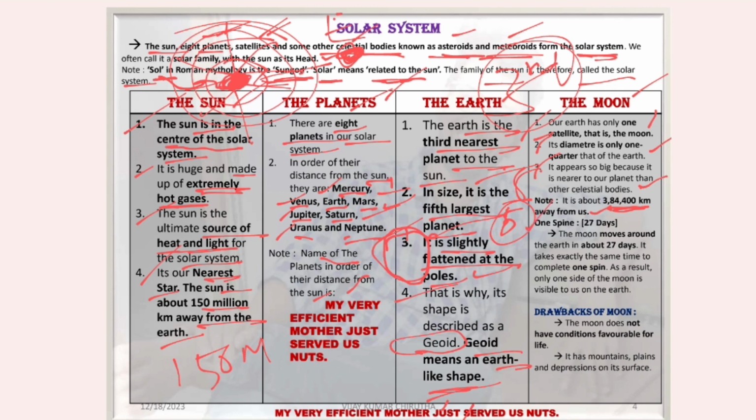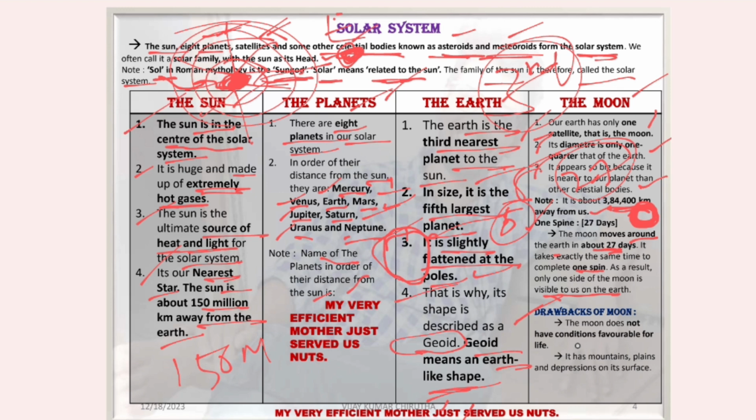To cover one spin, the Moon takes 27 days. The Moon also moves around the Earth in about 27 days. That takes exactly the same time to complete one spin. So one spin takes 27 days, and the Moon rotating around the Earth takes 27 days. The result is that only one side of the Moon is visible to us on the Earth.